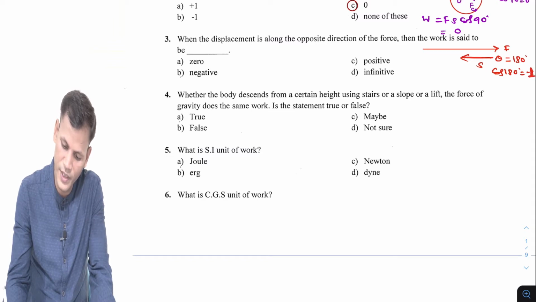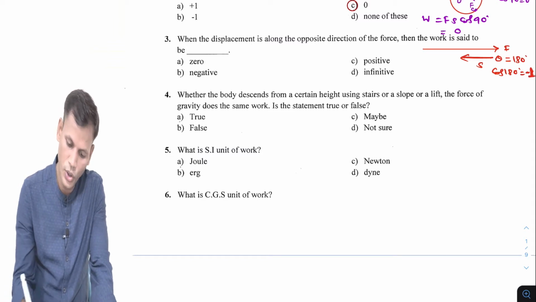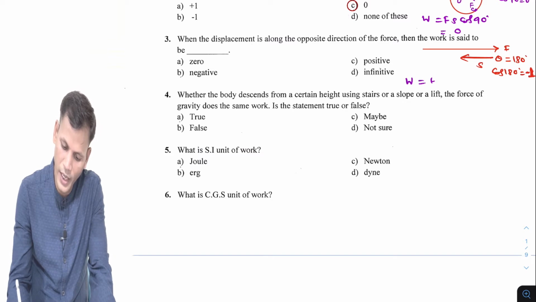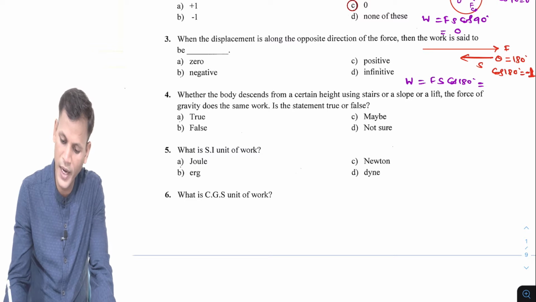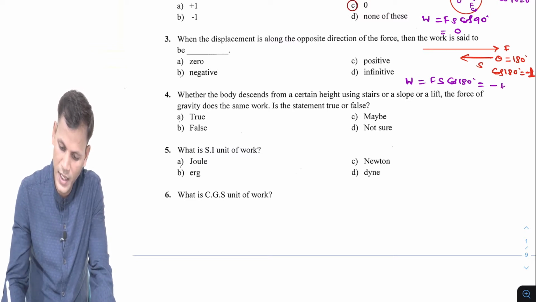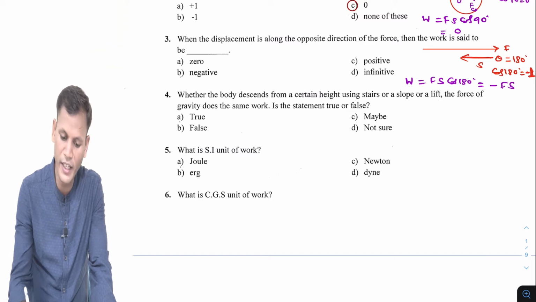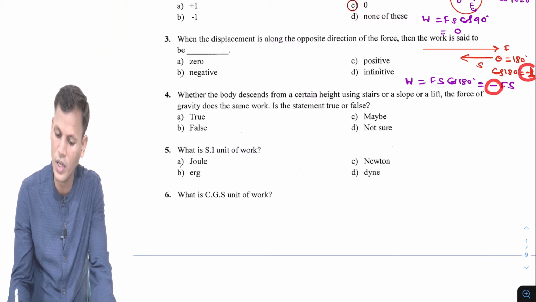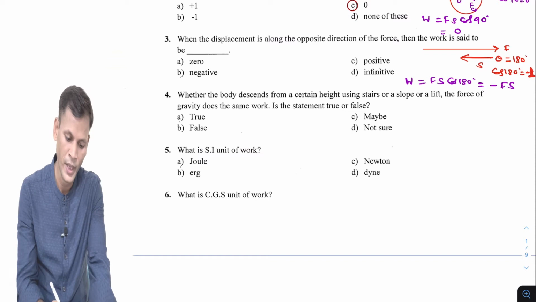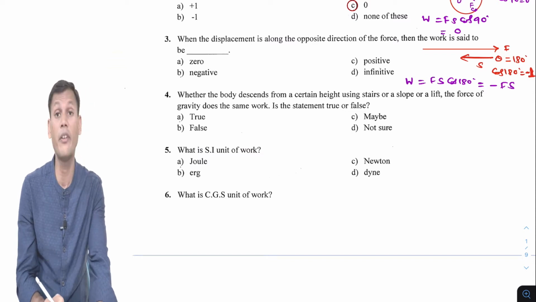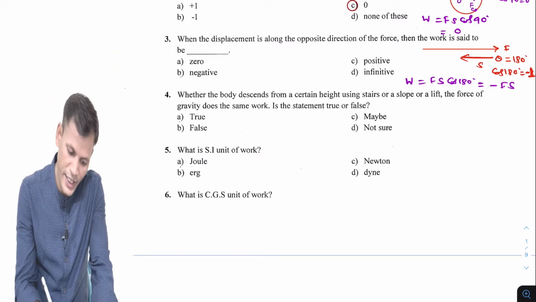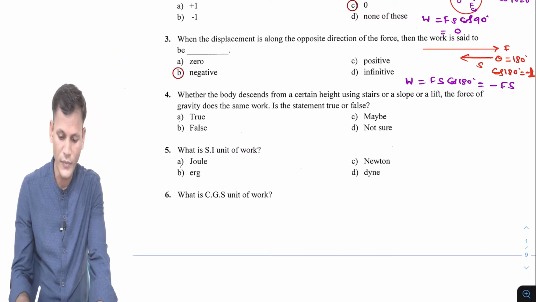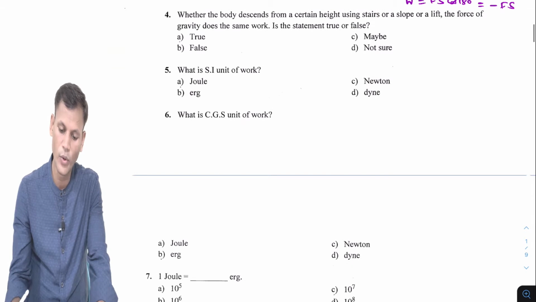So theta becomes 180 degrees and cos 180 is minus 1. So work done W will be F s cos 180, which will be minus F into S. So work done will be negative because cos 180 is minus 1. So what will be the answer? Negative is C.